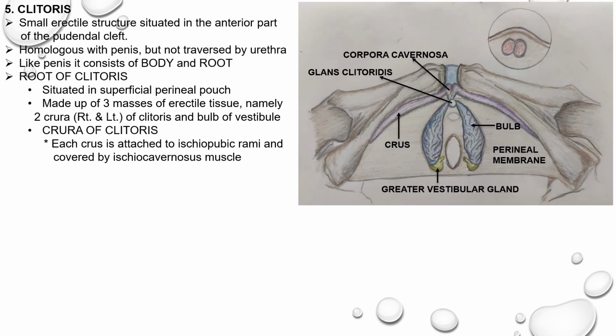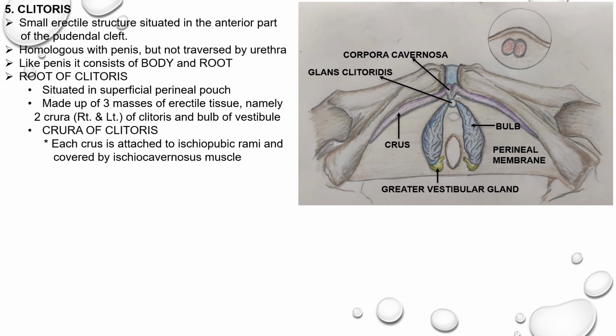Coming to the clitoris, it is a small erectile structure situated in the anterior part of the pudendal cleft. The clitoris is homologous with the penis but not traversed by the urethra. Like the penis, it consists of a body and a root. First, we will take up the root of the clitoris.